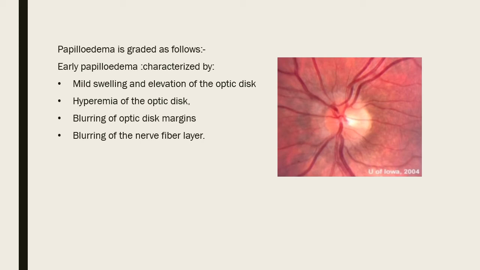If normally you are not able to elicit the pulsations, you digitally give pressure on the eyeball, and then you will be able to elicit them. This is a normal phenomenon seen in healthy individuals. Now in early papilledema, these spontaneous venous pulsations get lost.